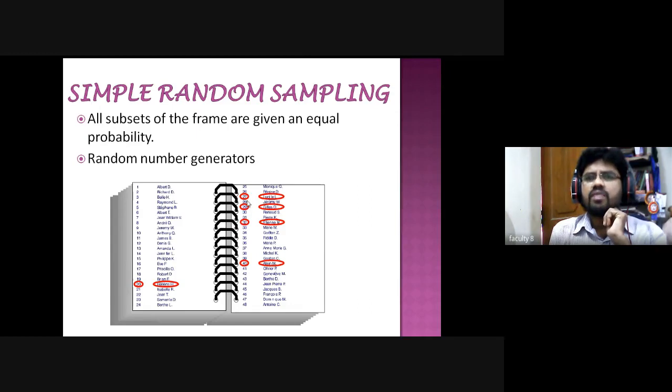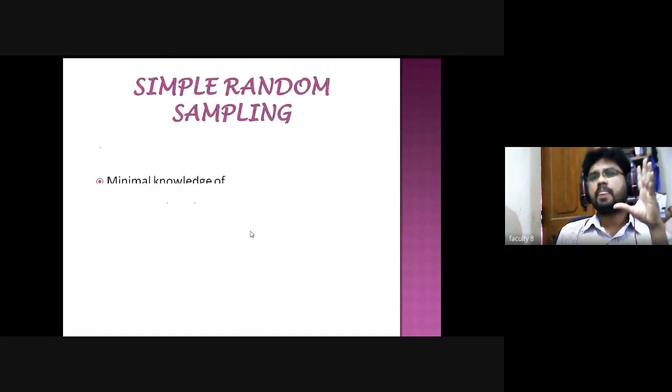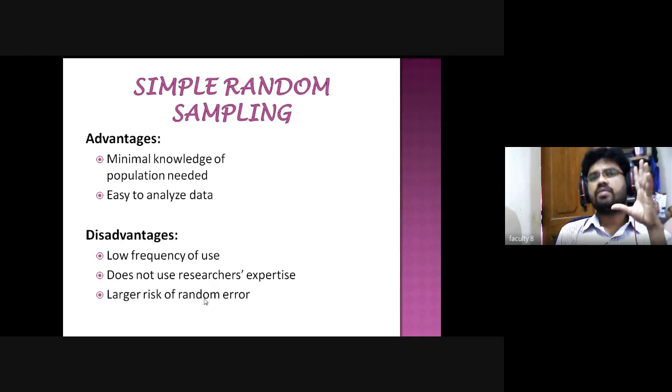The gap between 27 and 29 is only one; comparing 20 to 27, the gap is 6, which is very small, and another gap is about 8. So there is some error, and the risk is high. There is a larger risk of random error. These are the advantages and disadvantages of the simple random sampling method. Is it clear?